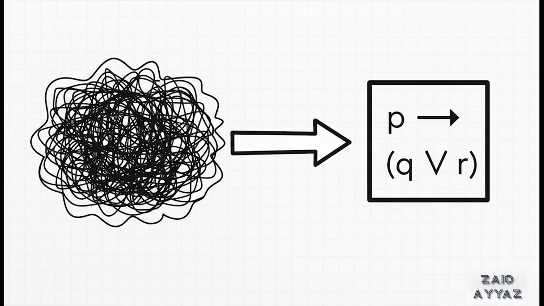And this is why logic is so incredibly powerful. Look at that English sentence. It seems clear enough, but human language can hide all sorts of subtle ambiguities. But the logical expression below it, it's perfectly unambiguous. It states with mathematical certainty that if P is true, then at least one of Q or R must also be true. This translation from messy human language into pure logic is what makes all programming possible.